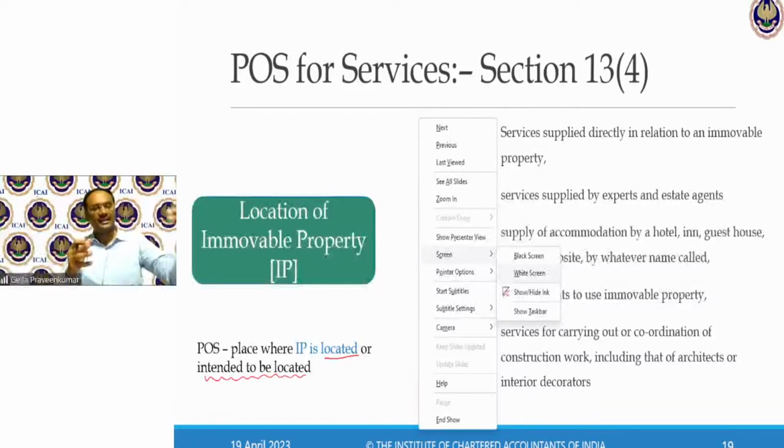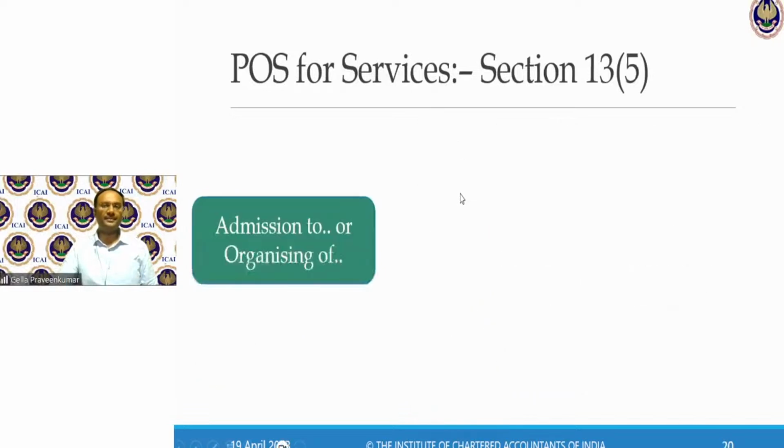Amaravati is one place which is there in Maharashtra. Amaravati is one more place which is there in Andhra Pradesh. So in Andhra Pradesh, the buildings were not there. The civil structures were not there. So before even this structure came into picture, the architects were called from Singapore to give their opinion or drawings. So when I say intended to be located, the property has not yet come into existence. It is yet to come into existence. That's called intended to be located. Next.